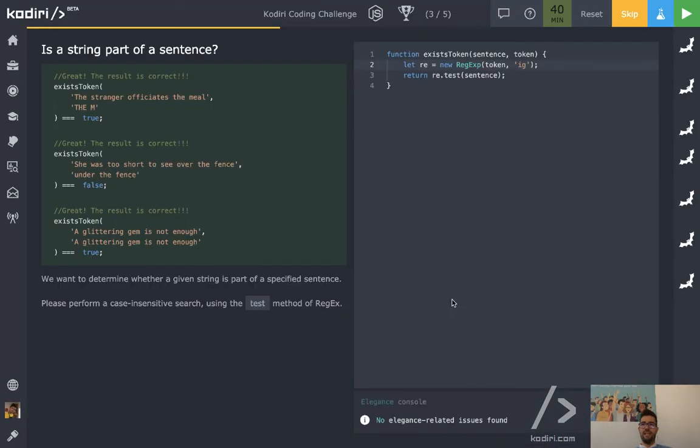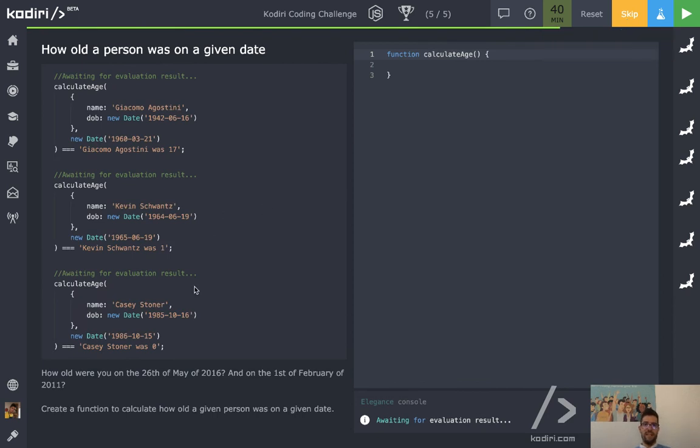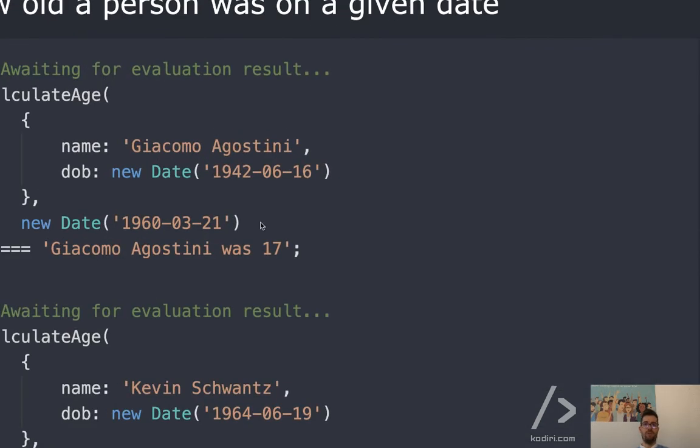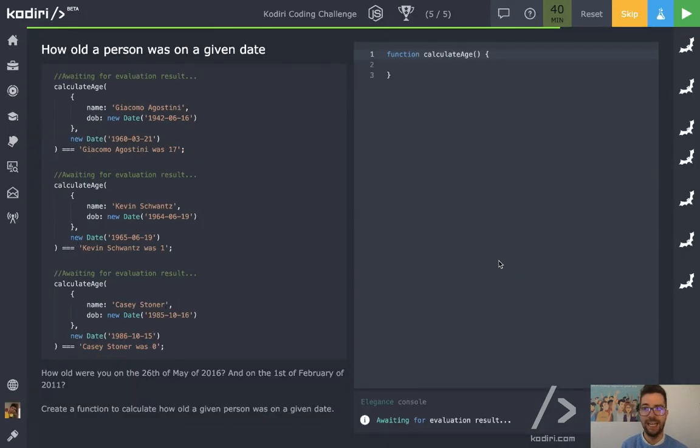Question number 3, I'm going to skip it straight away, is leap year. We solved it 1 or 2 weeks ago. The same for the last question, actually. I think we solved it last week as well, so I'm not going to do that again. If you want to know how to do that, go back to the latest workshop or 2 workshops ago, because we explained it there. I'm not going to ruin your productivity just repeating the same thing again and again. So please watch the video, and of course, if you have any question, let me know, and I'm more than happy to support you and try to debug the issue together.